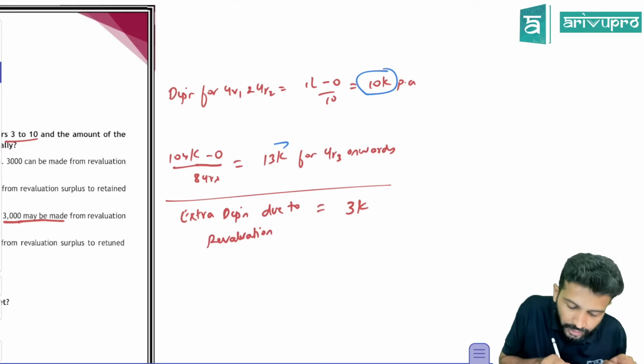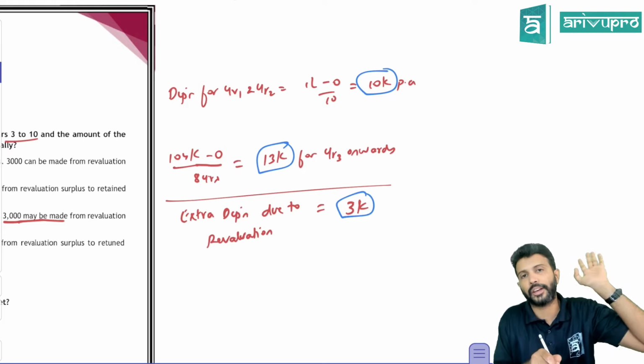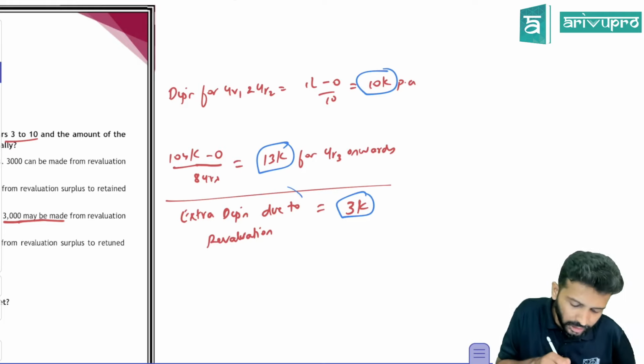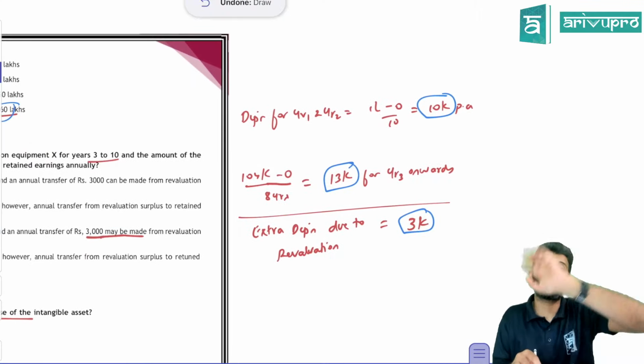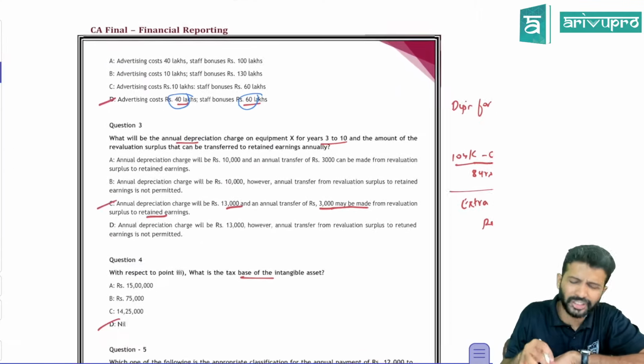10. After revaluation, it has become 13. So how much excess depreciation are you getting only due to revaluation? Only due to revaluation, you are getting 3,000 depreciation extra. The company has a choice to transfer from revaluation reserve to retained earnings. So you need to select that option.